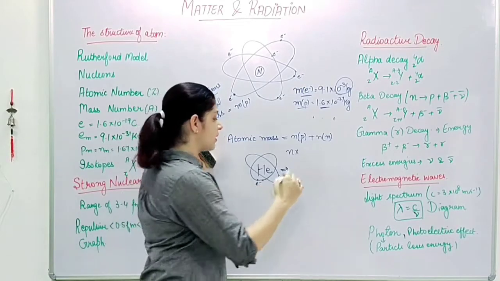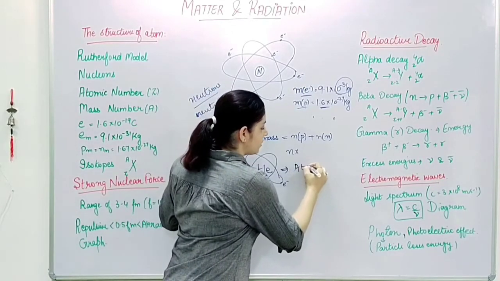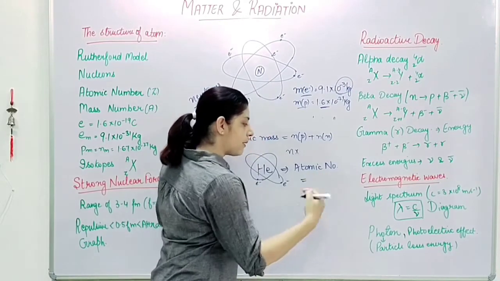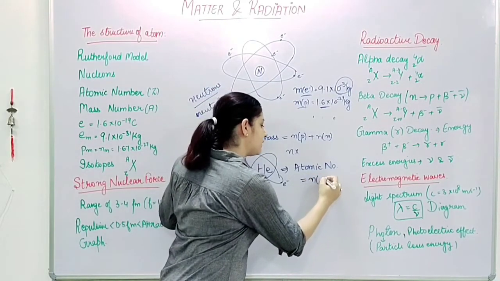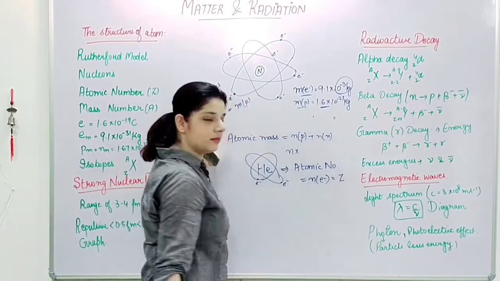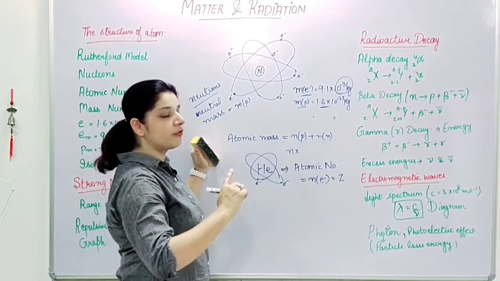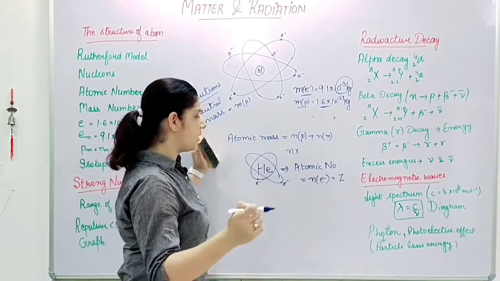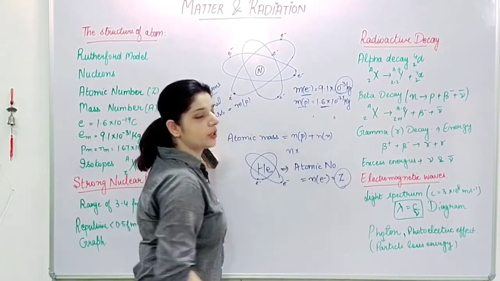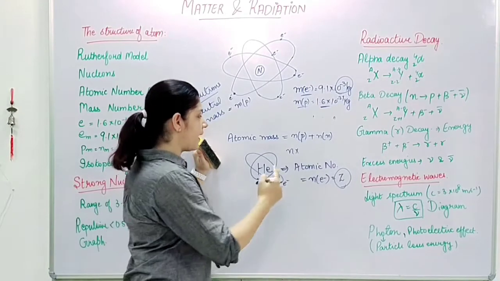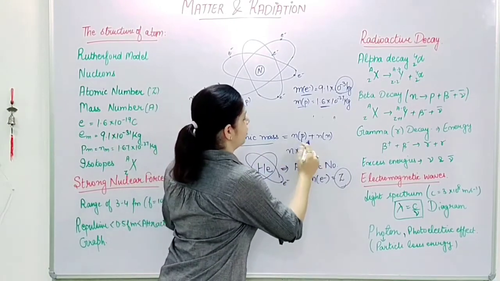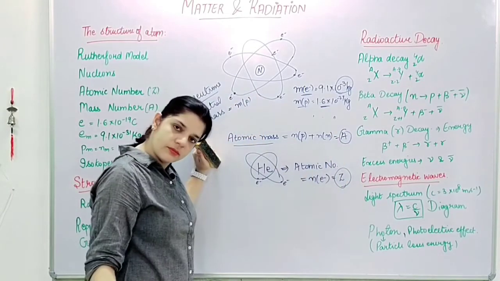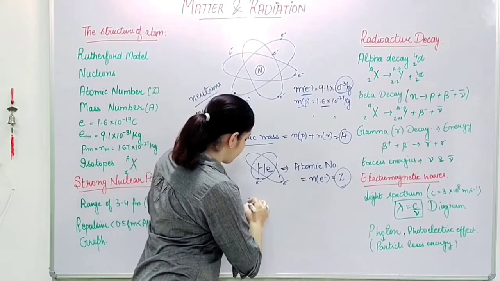So I'll say atomic number is equal to the number of electrons, and this is denoted by Z. So the atomic number of helium is 2 because it has 2 electrons, right? So we get the concept of atomic number denoted by Z, and the atomic mass is denoted by capital A, right? Now what will be the atomic mass?